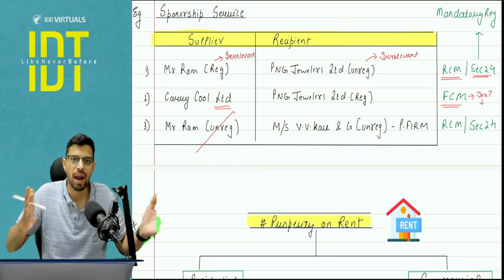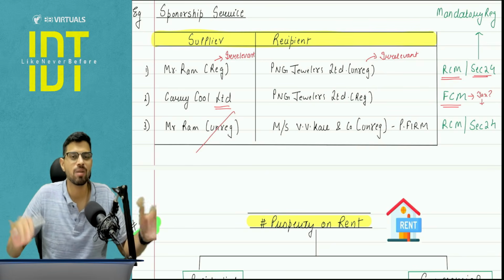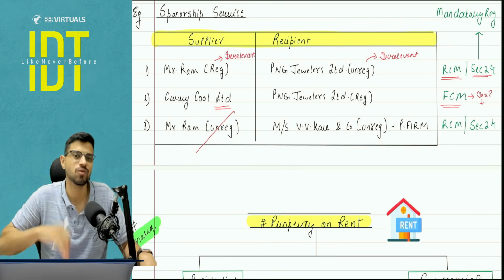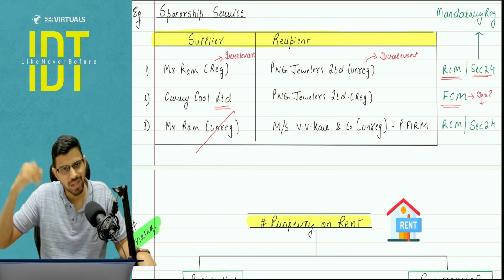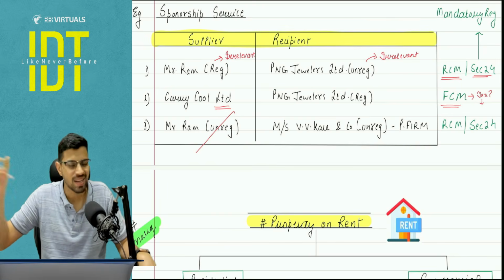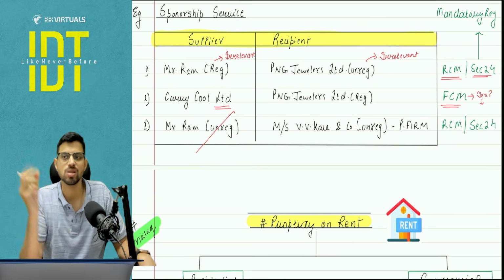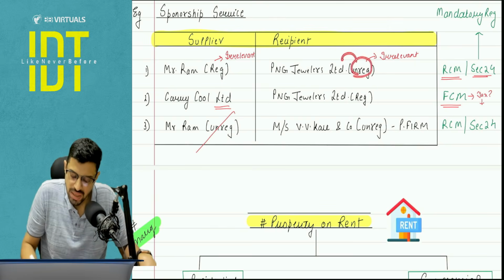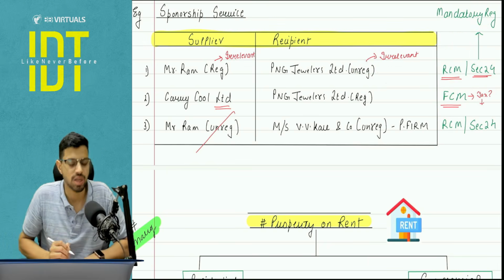If you are completely blank, you don't know chapter number 8, and you are sitting here thinking this lecture will be a study lecture for me, no. In the normal class we take 3 classes for this chapter that I am covering in one revision lecture. So I'm expecting you to revise things on your own and then sit for the revision lecture, so that things get connected instantly. So the person is currently unregistered, but now the RCM liability will fall on his head, and that's why under section 24 mandatory registration will apply.